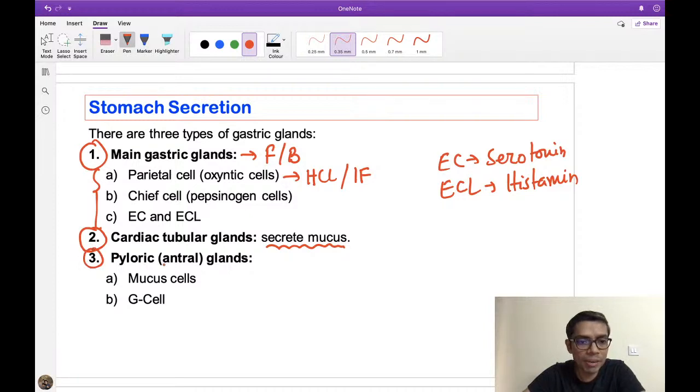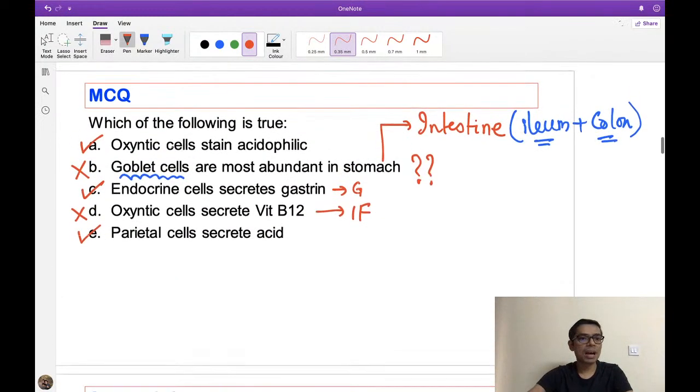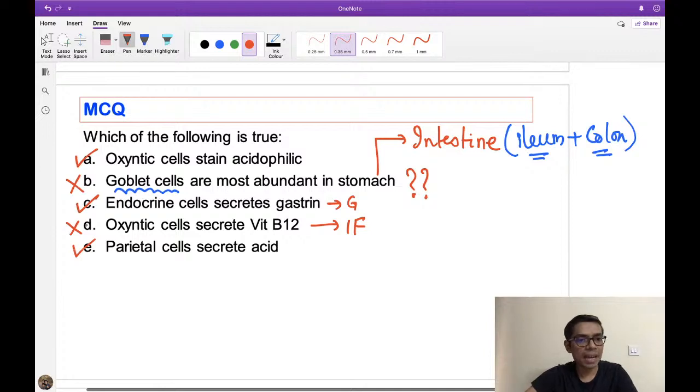So the pyloric end contains two main types of cells. One is the mucus secreting cell and one is the G cell. And this G cell, which I have already discussed, is responsible for the secretion of gastrin. So this is the simple thing that you have to remember, the different cell types at the level of the stomach. That's why in the previous question our true options were A, C and E. Goblet cells are not present in the stomach.